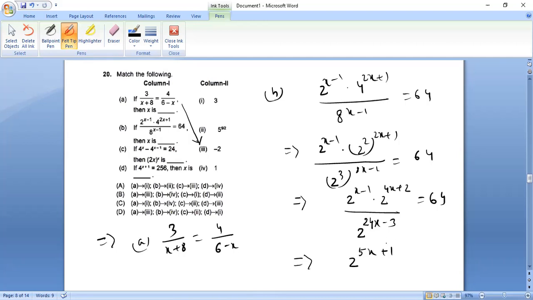They will subtract, I guess. The denominator goes there, it becomes plus, so plus 3 minus 24x. Just a minute. 2 to the power x minus 1, 4 to the power 2x plus 1, 8 to the power x minus 1.